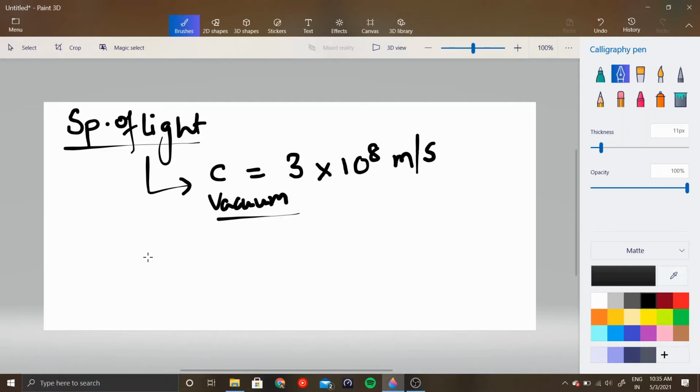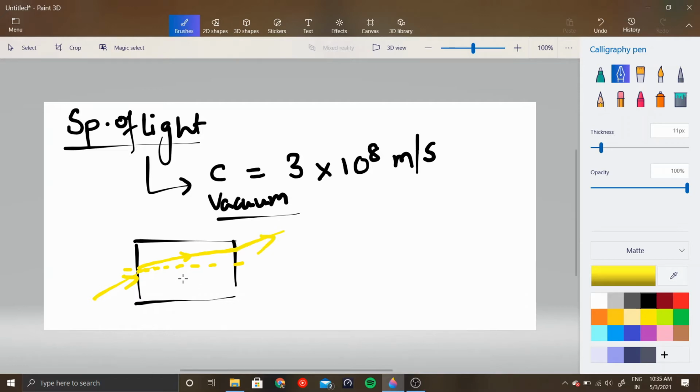But what happens when light moves in a medium, right, which is not vacuum? It has some matter in it, right? Okay, so light basically tends to move slower in a medium, right? Light tends to move slower in a medium.